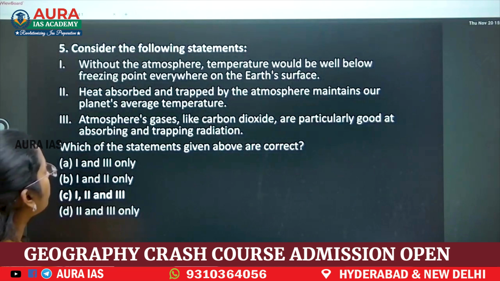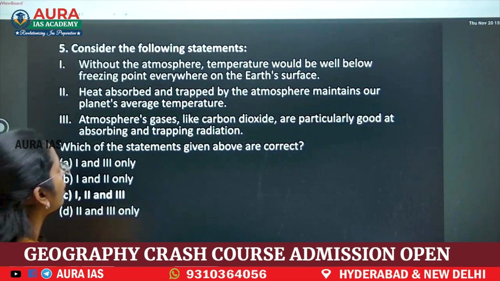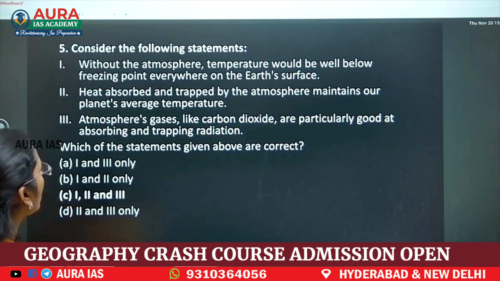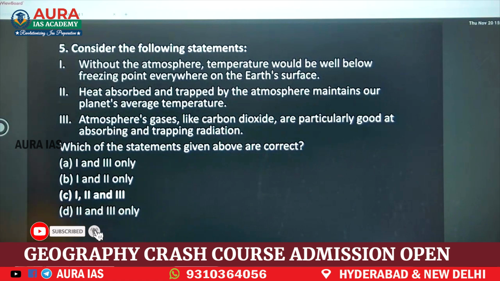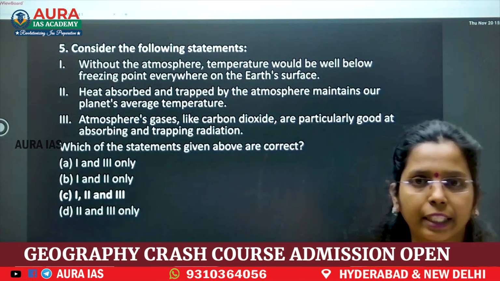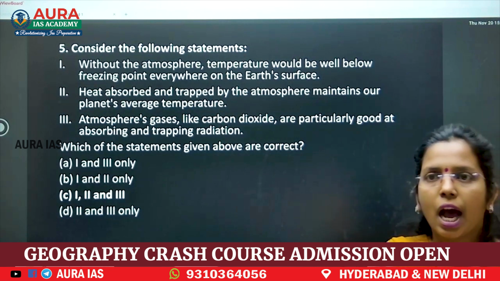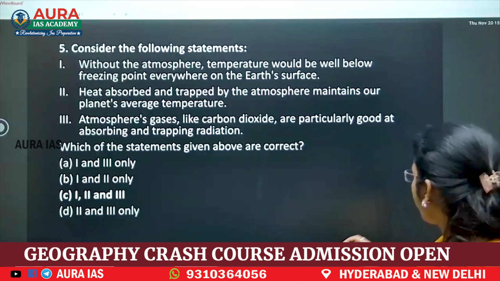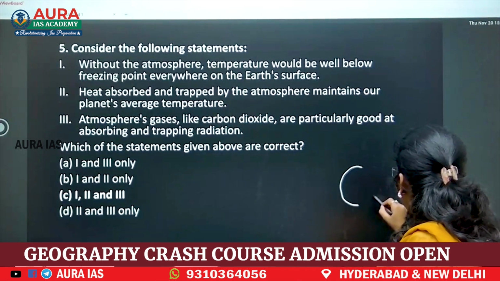Now atmosphere temperature would be well below freezing point everywhere on earth's surface. Heat absorbed and trapped by the atmosphere maintains our planet's average temperature. Atmospheric gases like carbon dioxide are particularly good at absorbing and trapping radiation. See, the atmosphere acts like a blanket to our earth.